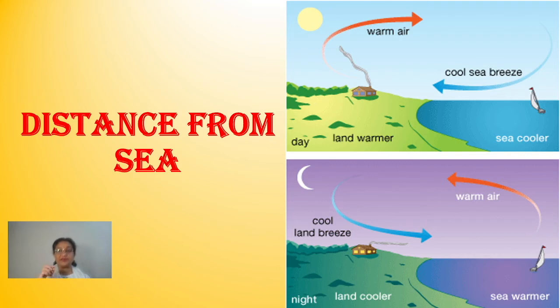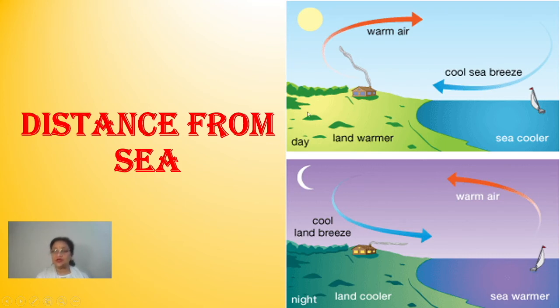That is basically because these places which are lying in the interiors are away from the coastal influence, away from the influence of land and sea breeze. Now, what is actually the effect of land and sea breeze? In short, I am going to tell you about this. Here you can see, children, first of all, the very basic thing should be very clear to you. Then only you will be able to understand this effect of land and sea breeze on the temperature.